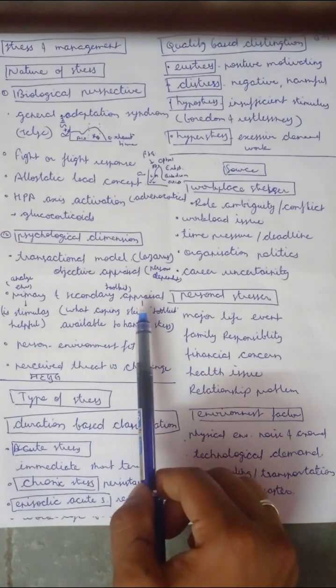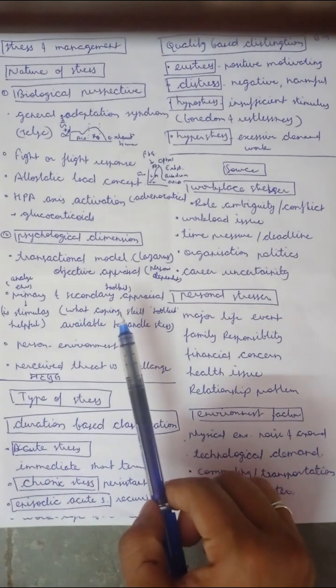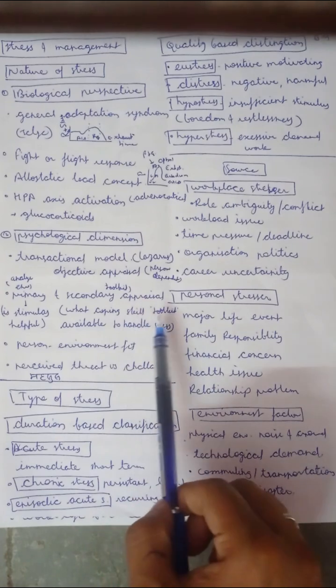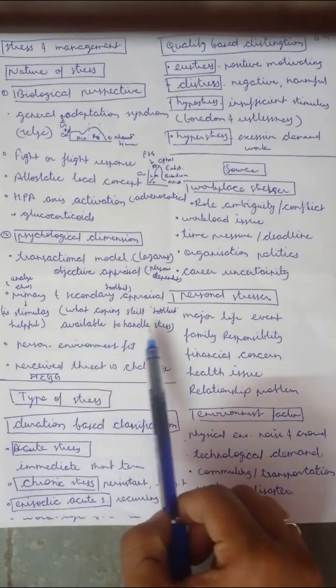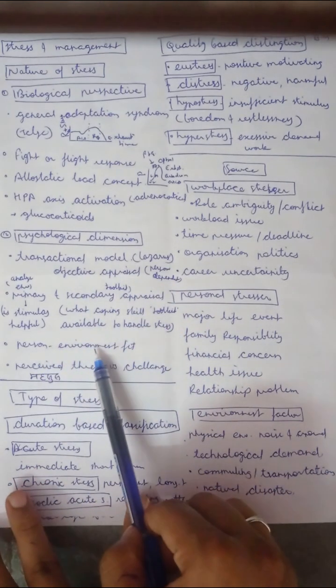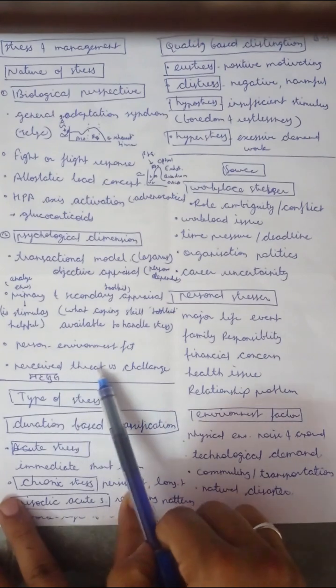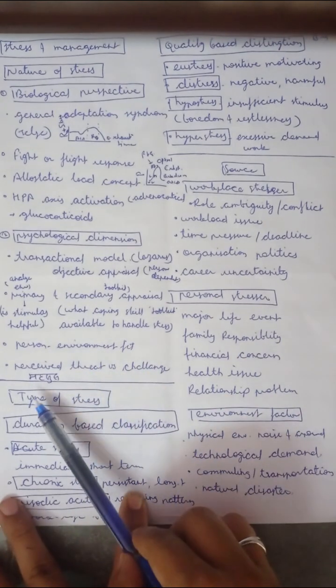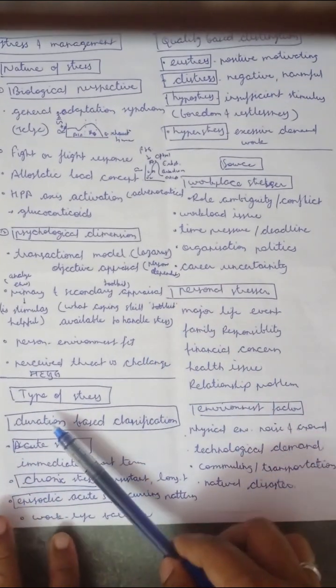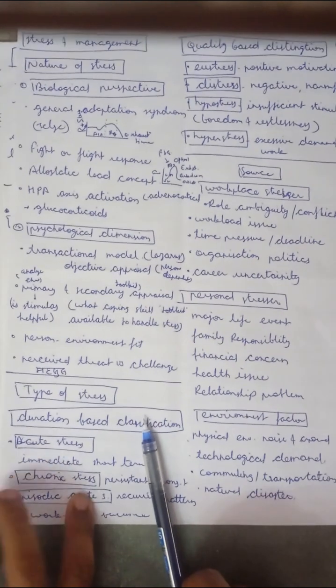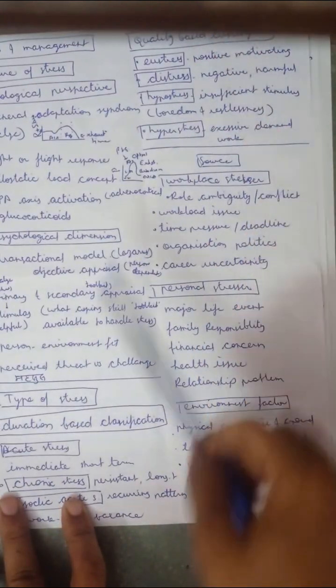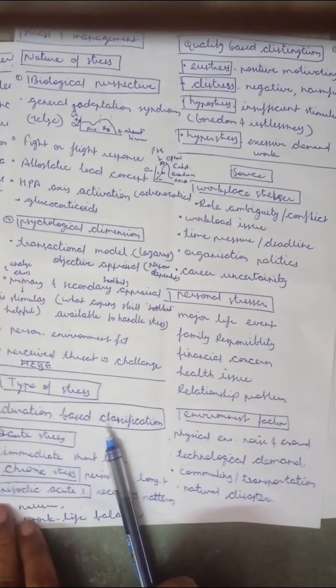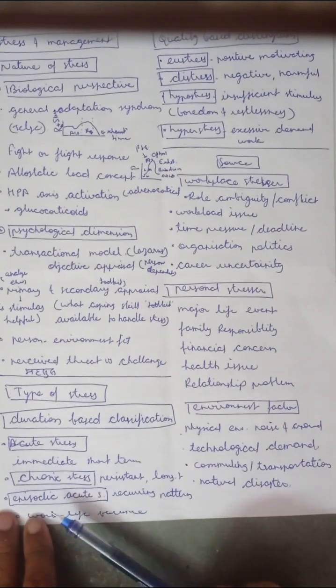Then the secondary appraisal analyzes the self, the toolkit which we have for coping, and whether it is still available to handle the stress. Then there is the person, environment, and perceived threat versus challenge. Then the types of stress. We have duration based classification and quality based classification. In duration based classification, we have acute stress, chronic stress, and episodic stress.